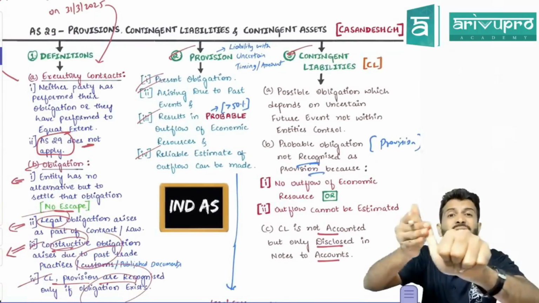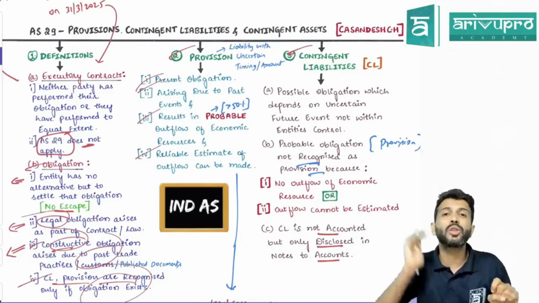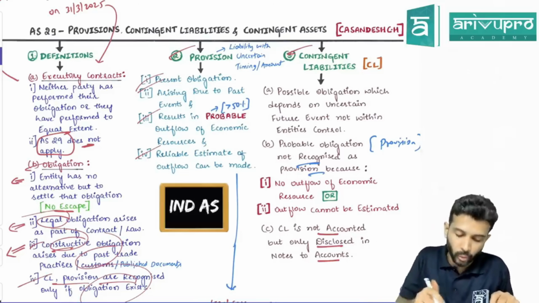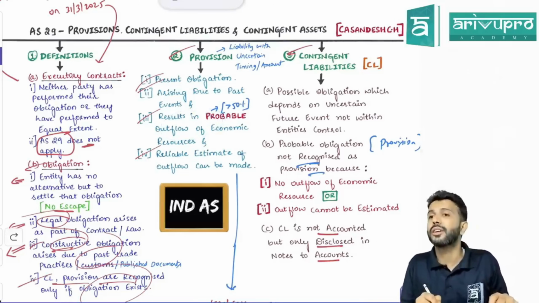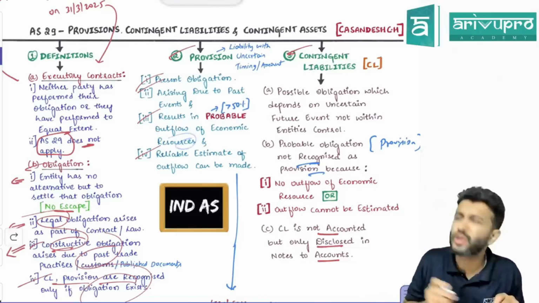If condition number 3 and condition number 4 fail, then you can't account it as a provision. You disclose it as a contingent liability. What is the third condition of a provision, sir? Probable outflow of economic resources. Economic resources here refers to assets.